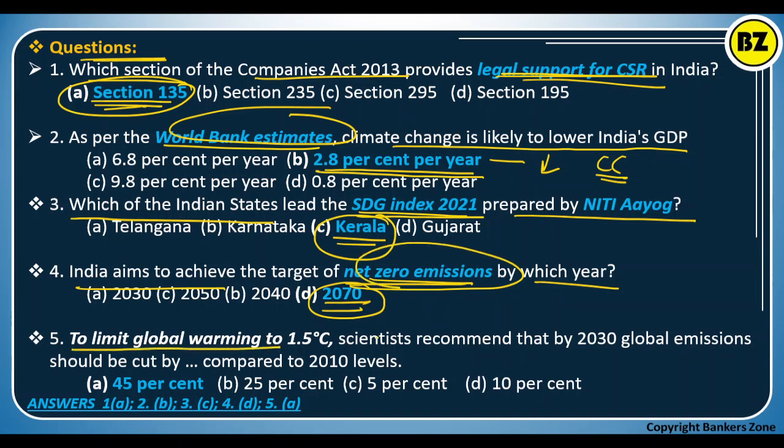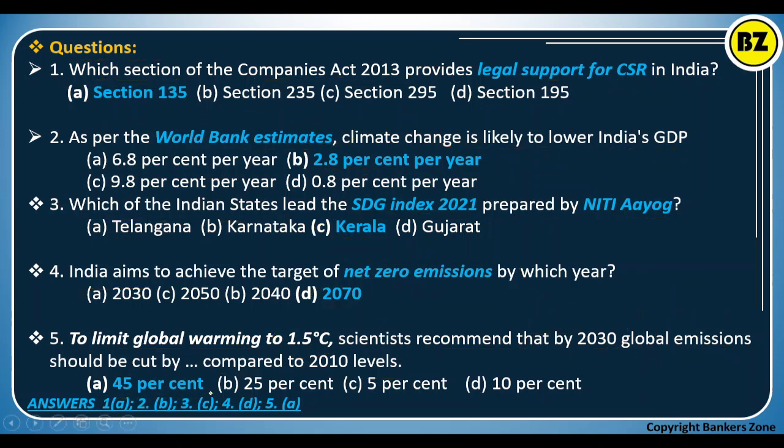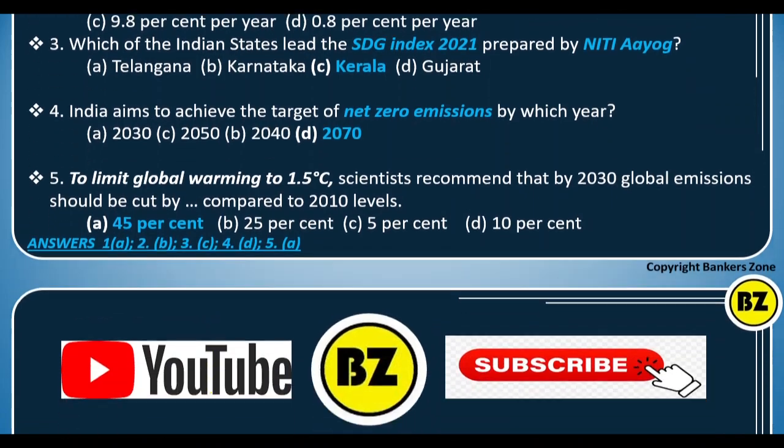To limit global warming to 1.5 degrees centigrade, the scientists recommended that by 2030 global emissions should be cut by how much compared to 2010 levels? So we learn that to limit global warming to 1.5 degrees centigrade, scientists have recommended that we should cut emissions by 45%. We should reduce the emission by 45% as compared to the base of 2010. So the answer will be 45%. So these are the ways in which we should study.